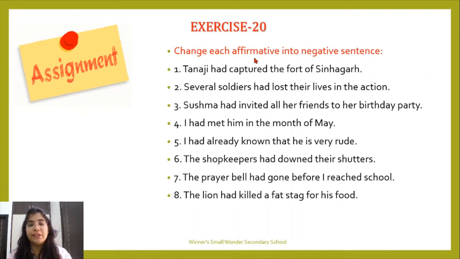Again, the exercise for you all, exercise 20. You have to change the affirmative sentences into negative ones. Very simple. You just have to add "not" to all these 8 sentences to make them negative. Okay, so please do this as homework for today.